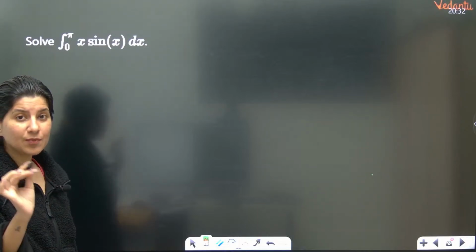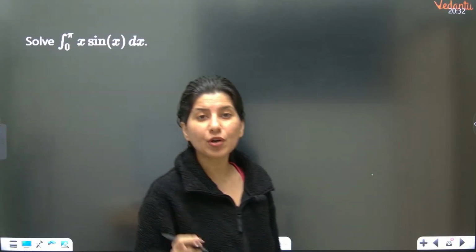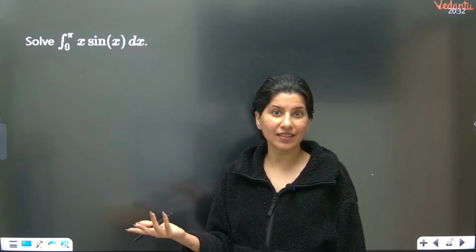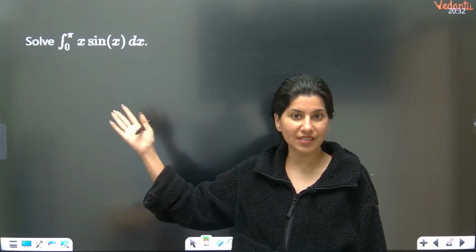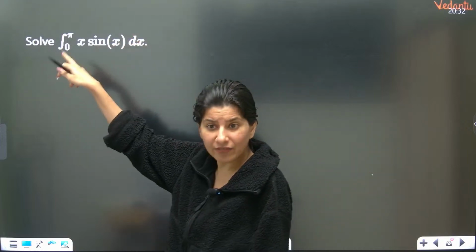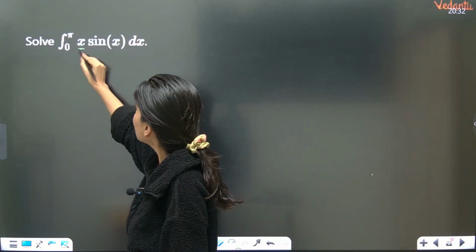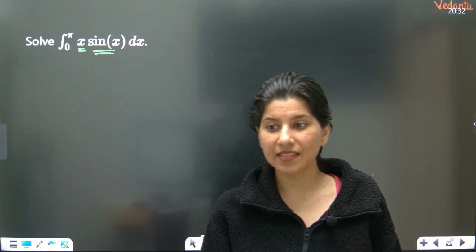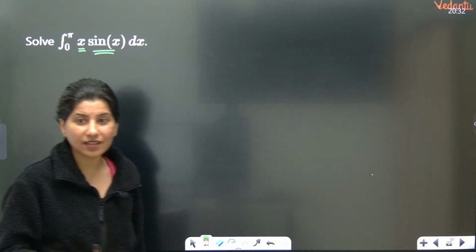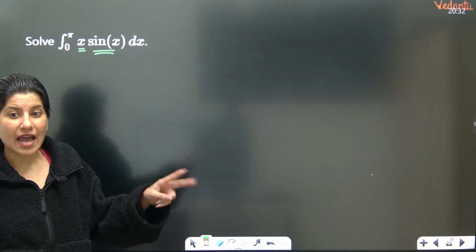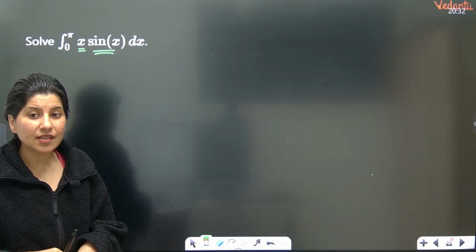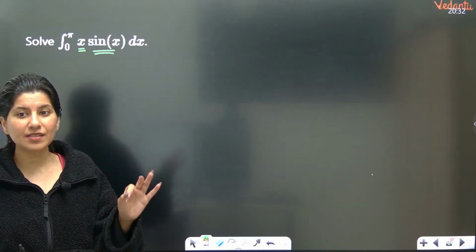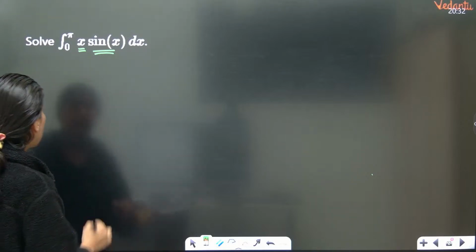I'm going to give you a very important trick, which is not only important for your board examination, but also for your KCET examination, and if you are into JEE also, this is helpful. Can you see this? This is a definite integration problem which has x and sin x both together. That means algebra and trigonometry together in definite integration. So the moment you see this, you have to understand King's property will be applicable.